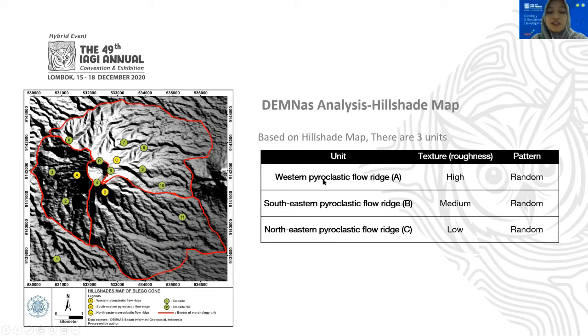We divide the area mainly by its roughness. As we can see, unit A has the highest roughness, unit B has medium roughness, and the last is unit C, which has the lowest roughness. So we can assume that A is the oldest among all of the units.